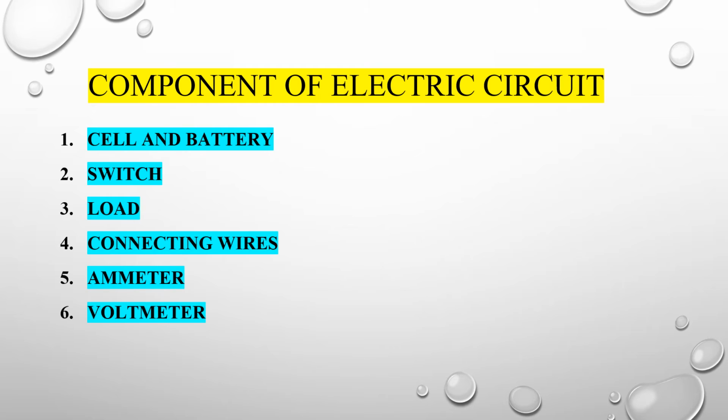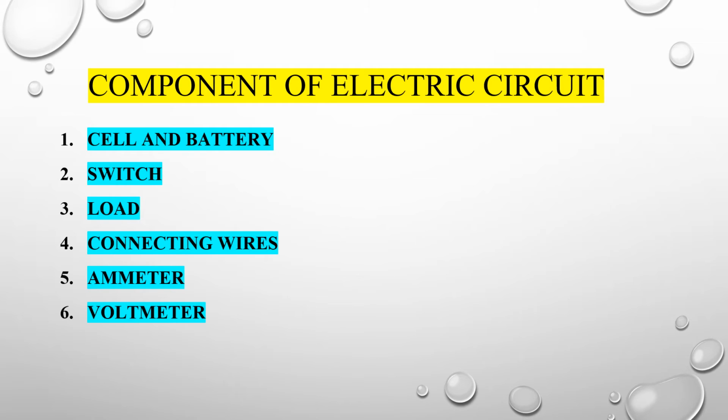Now the switch. The cell and battery give the energy. From that cell and battery, the positive charges can flow up to the switch. It means if the switch is on, then the circuit is closed and it completes the path so the current can flow continuously.